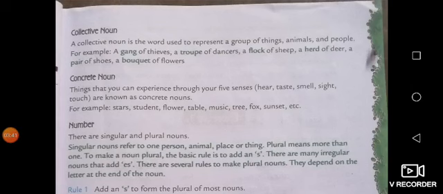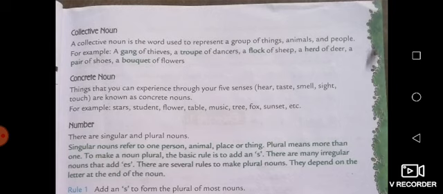So children, the next noun is the collective noun. When we talk about a group, there is a collective noun. A collective noun is a word used to represent a group of things. When we talk about a group of any things, animals or people, there is a collective noun.